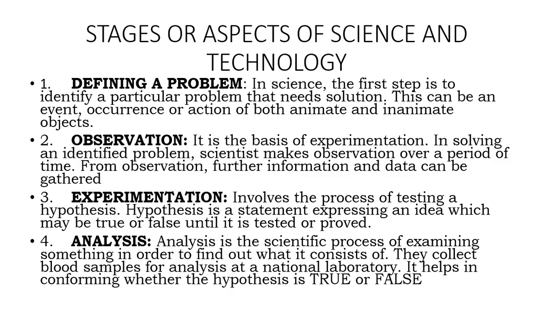Now we go to stages or aspects of science and technology. We have various aspects of science and technology. Number one of it is definition of a problem, observation, experimentation, and analysis. We start with definition of a problem.